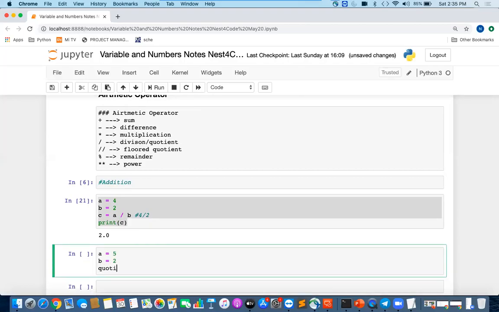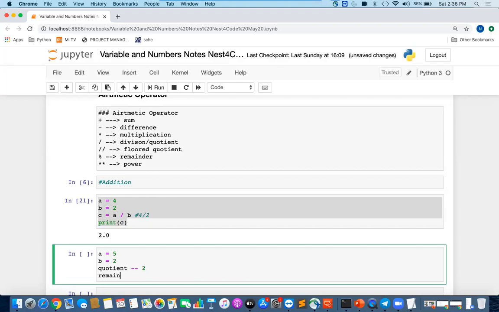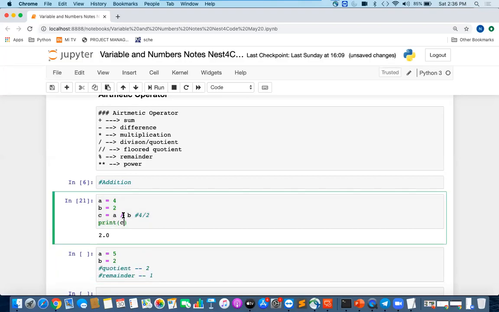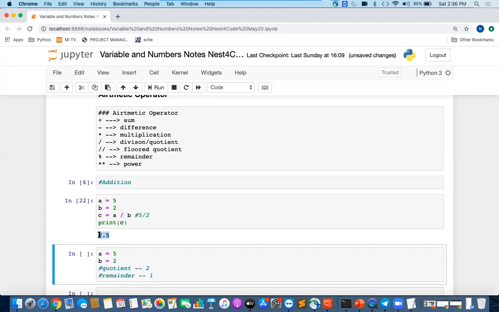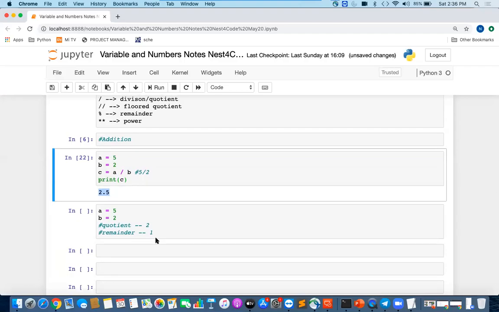What will be the quotient here? 2. And the remainder will come as 1. But this normal division operator, if I do 5 by 2, gives me the decimal value, 2.5.